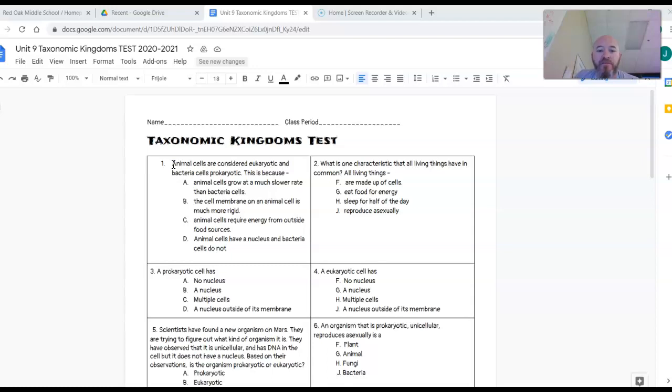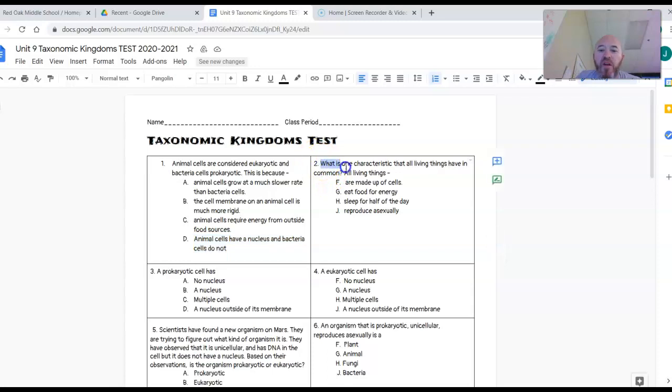Question 1 says, animal cells are considered to be eukaryotic and bacteria cells prokaryotic. This is because, is it A, animal cells grow at a much slower rate than bacteria cells? B, the cell membrane on an animal cell is much more rigid? C, animal cells require energy from outside food sources? Or D, animal cells have a nucleus and bacteria cells do not?